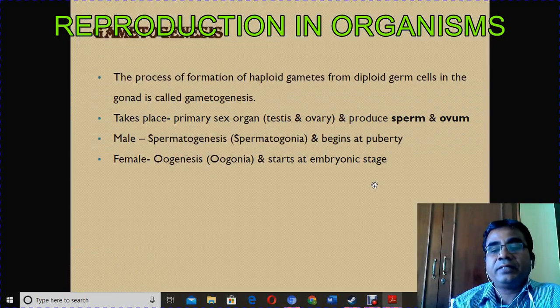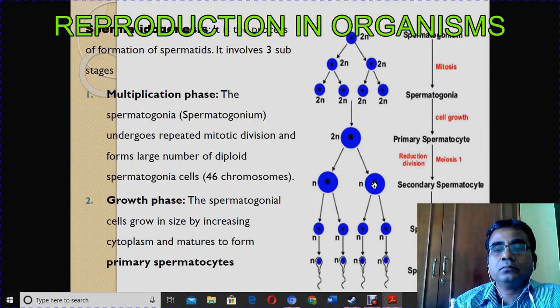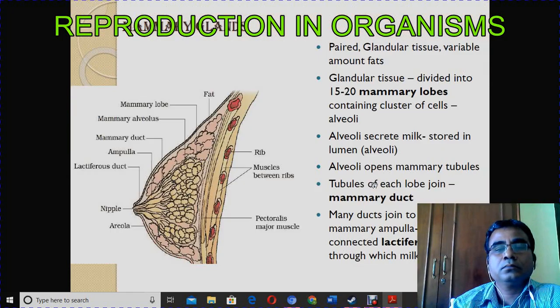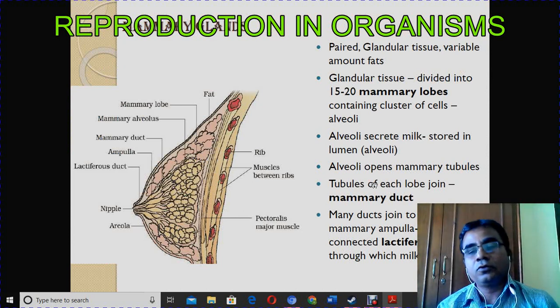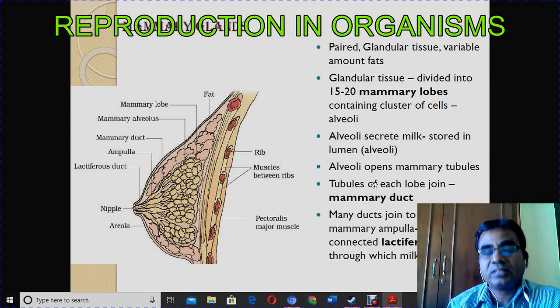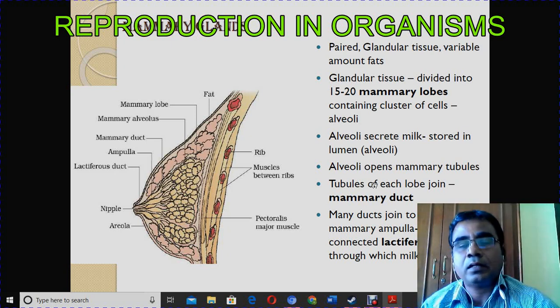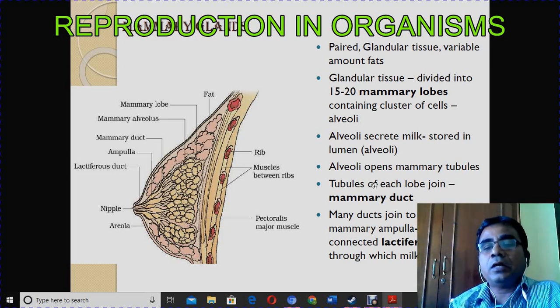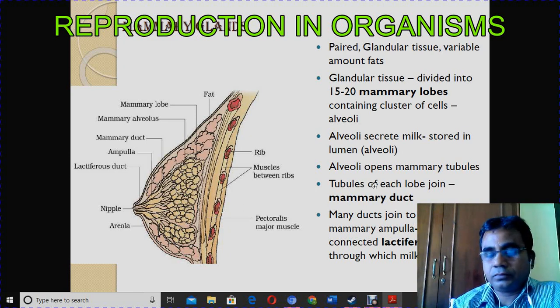Many ducts join to form the lactiferous duct, through which milk is sucked out. So this is a brief look at the mammary glands: how milk is secreted, where it is stored, and how it is transported through the tubes and ejected out.